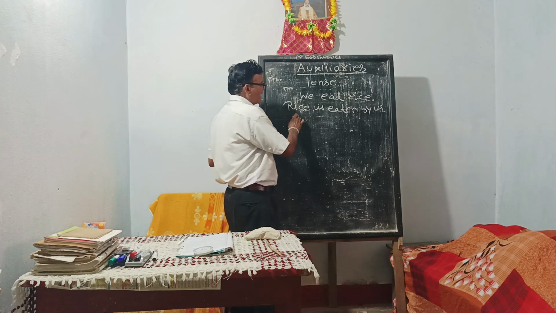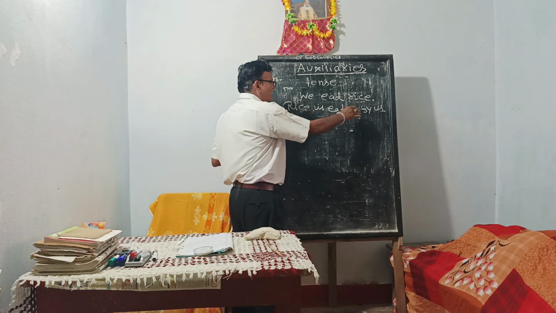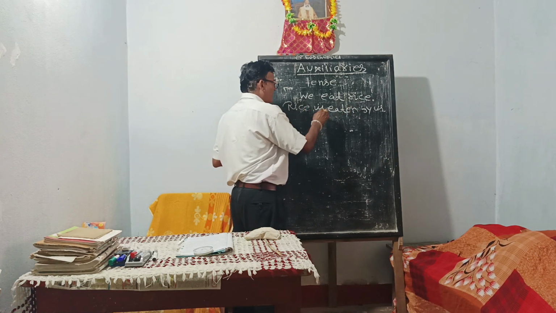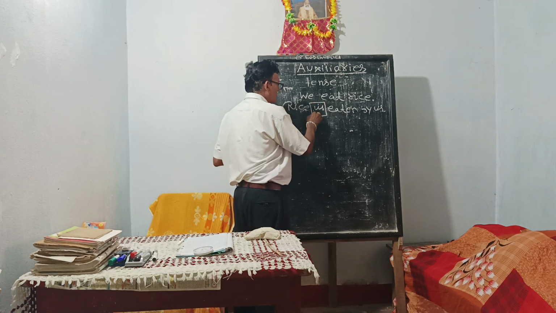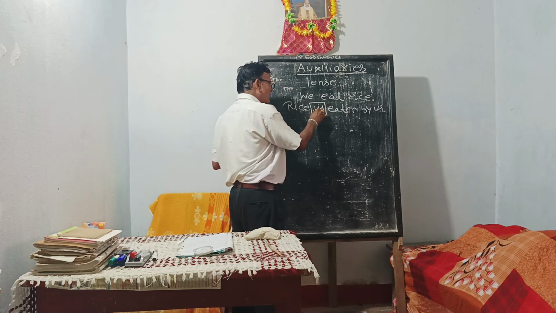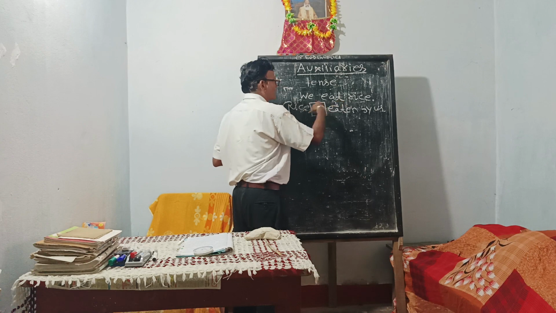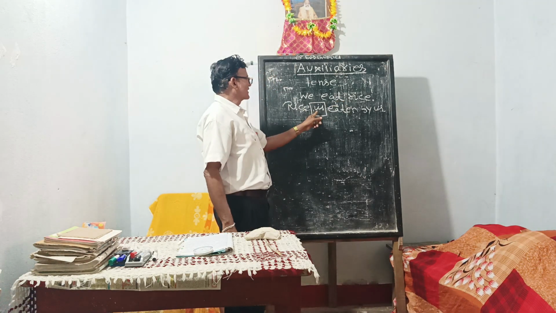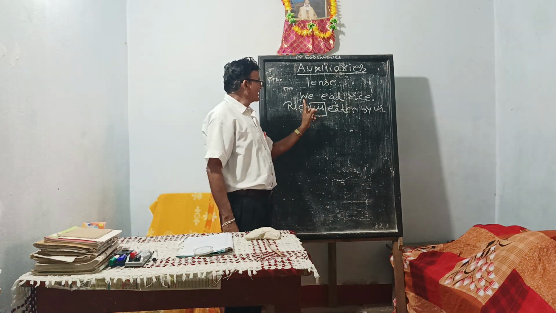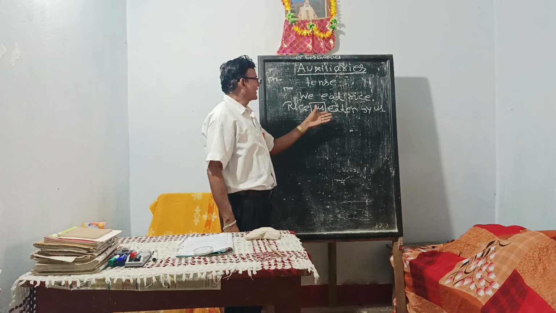We eat rice, rice is eaten by us. Rice is eaten by us. So unless we use it, we cannot change the voice. So "is" is the auxiliary verb. This auxiliary verb helps us in making